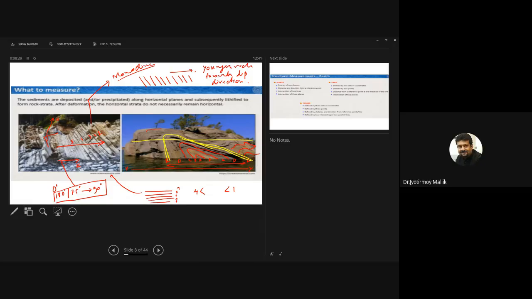Excellent. The amount of dip will be different. The strike will be the same. The dip direction will be the same. Only the amount of dip will be different. Very good.